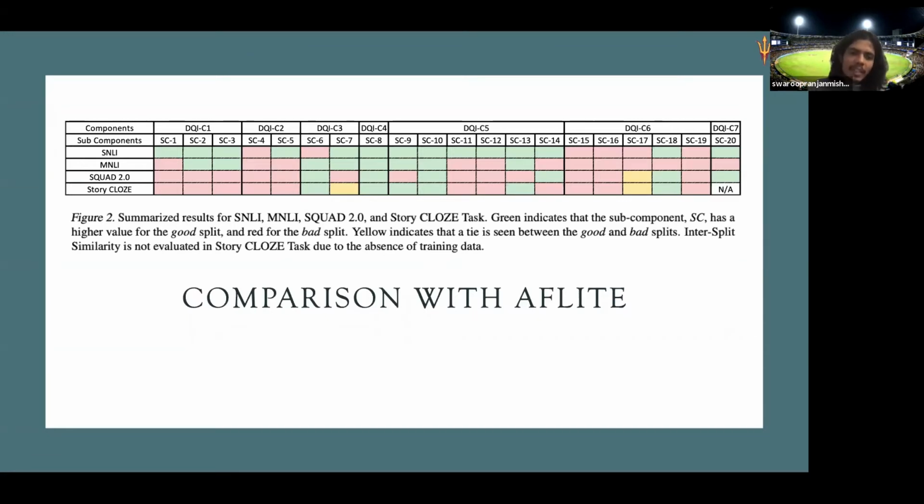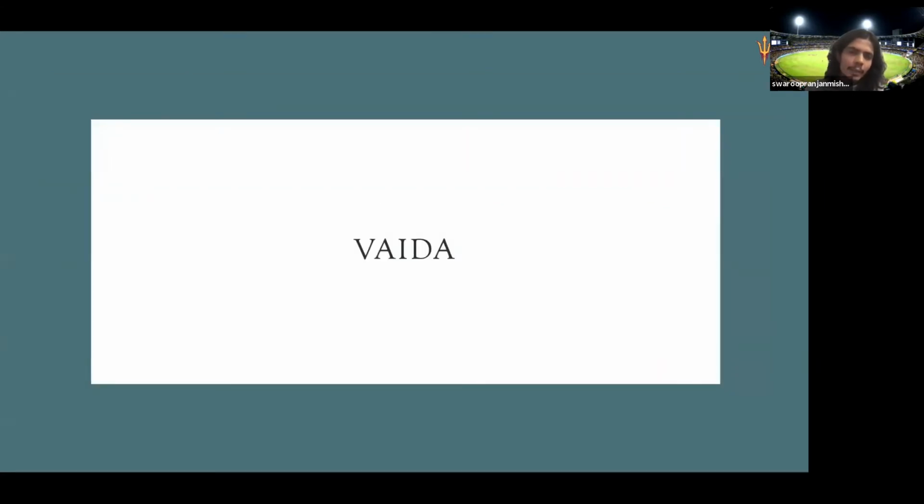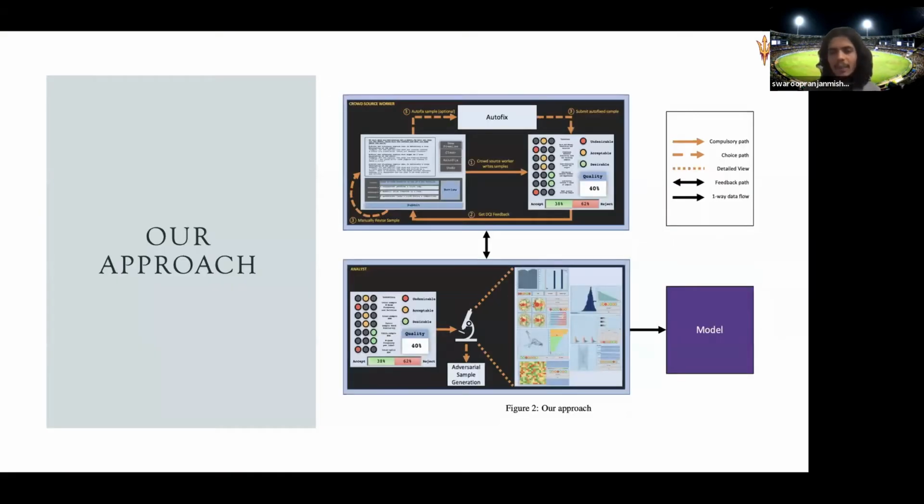So, but then still, we don't have a gold level, right? We don't have a gold level to compare. We cannot say that DQI is better than AF, something like that, because we don't have a gold level of what data is actually biased and what data is not actually biased. So for that, we thought, okay, let's use it for several different kinds of applications, and then try to verify if our formulas make sense to create a high quality data set.